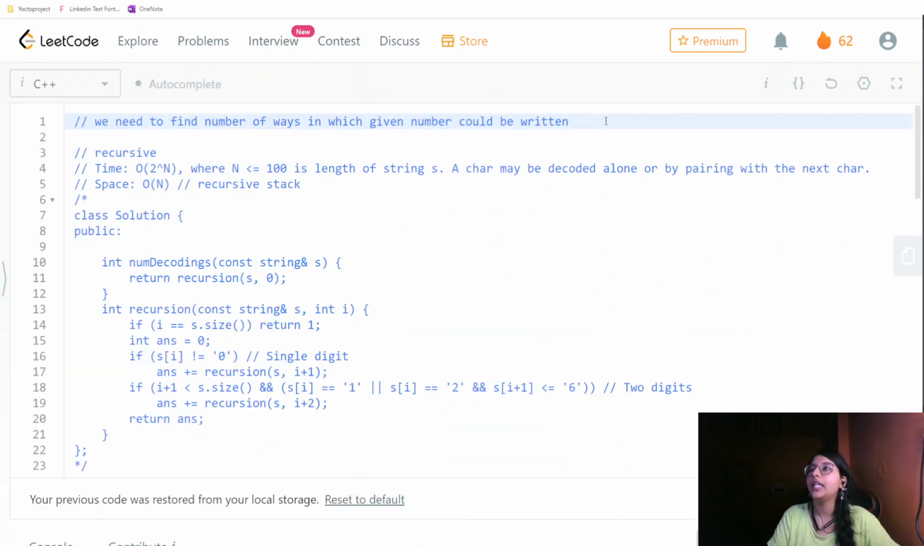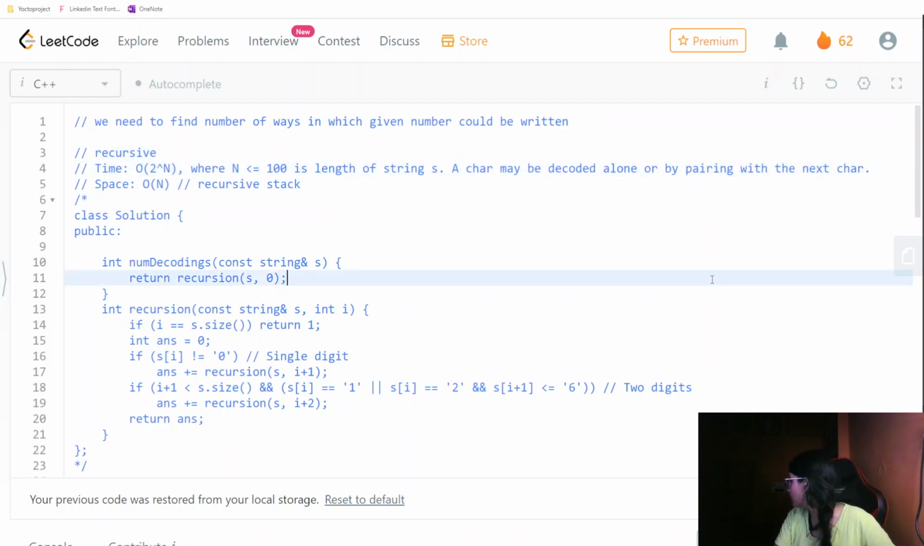So basically we need to find the number of ways in which we could write that, right? Our recursive solution would be of this particular time complexity and space complexity, and n is less than or equal to 100, as given in the constraint. So the length of the string of char may be decoded alone or by pairing with the next char. That's the thing here.